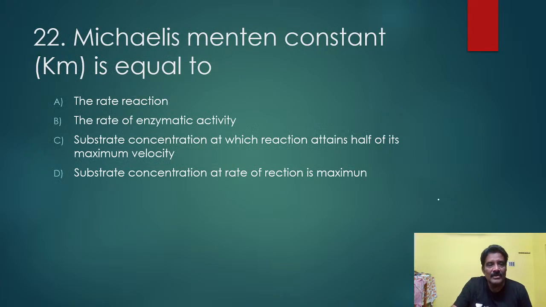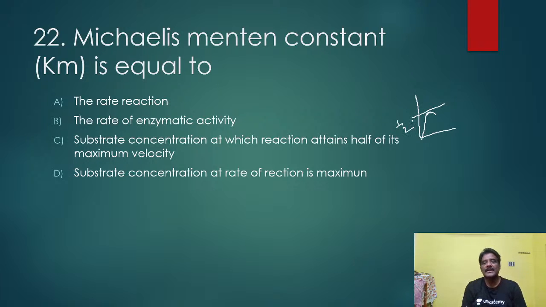Another important point, the Michaelis-Menten constant, Km. What is the answer here? In the Michaelis-Menten constant, Km is equal to the substrate concentration at half of the maximum velocity.